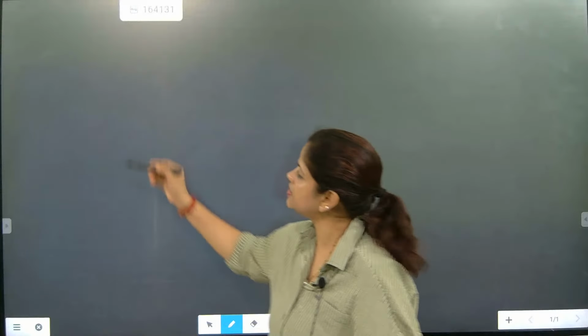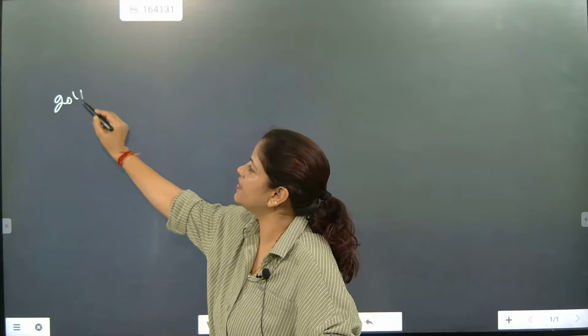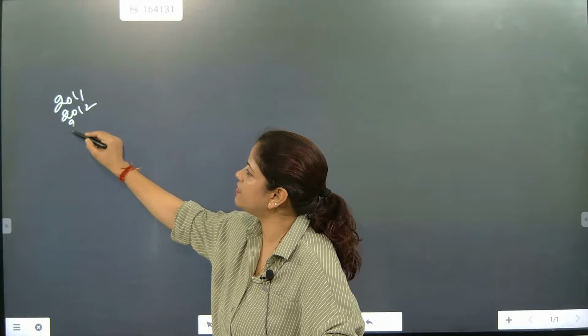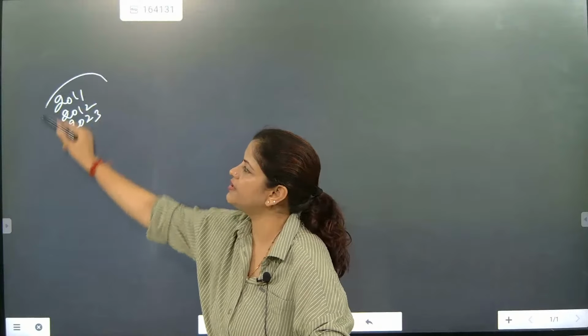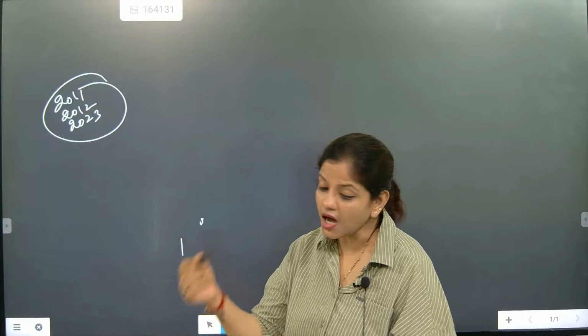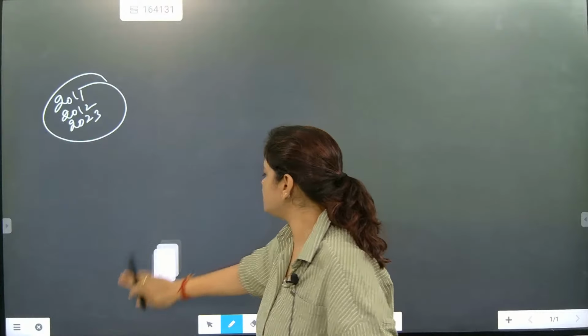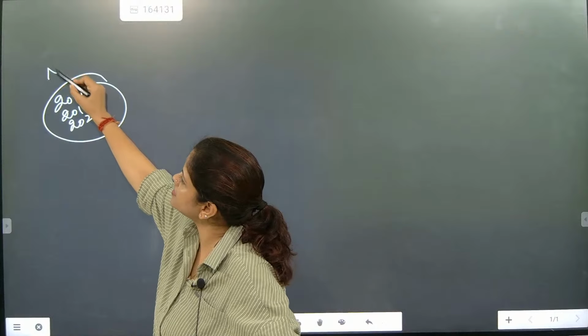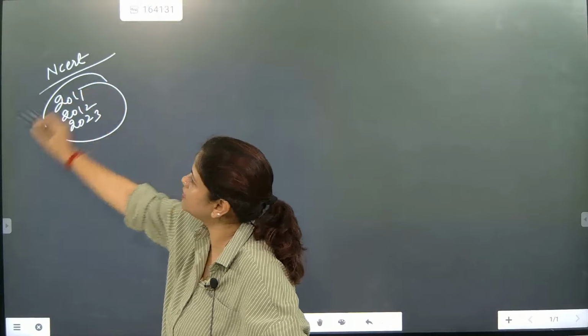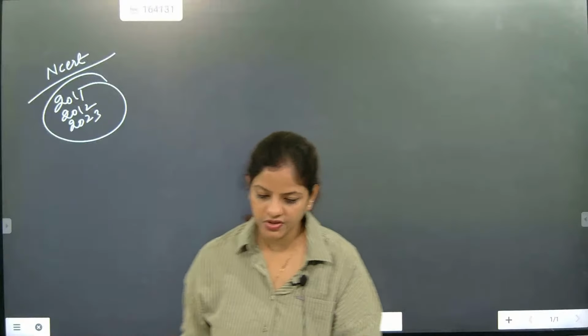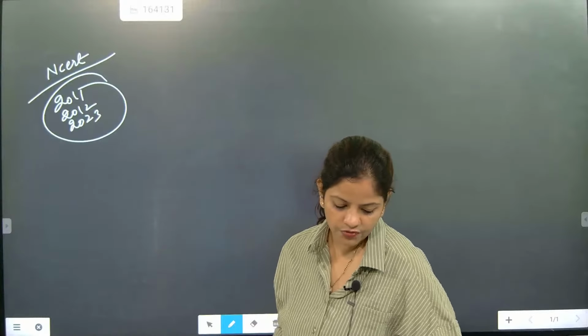Now this question came in 2011, 2012, 2023, and this is an NCERT question also. Come on, check this one out. So what is your question right now here? Come on, go for it.